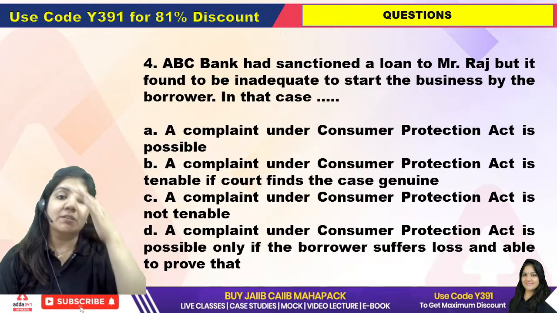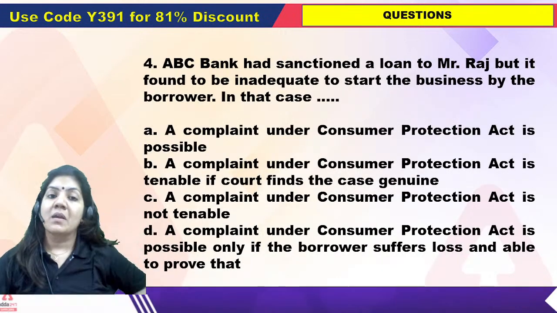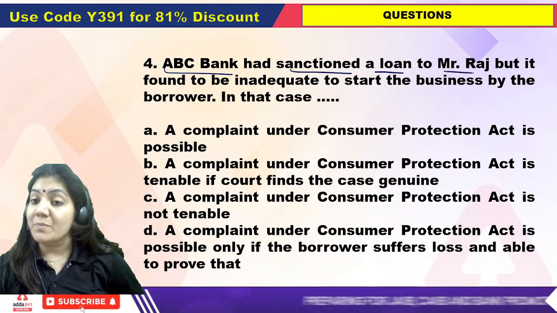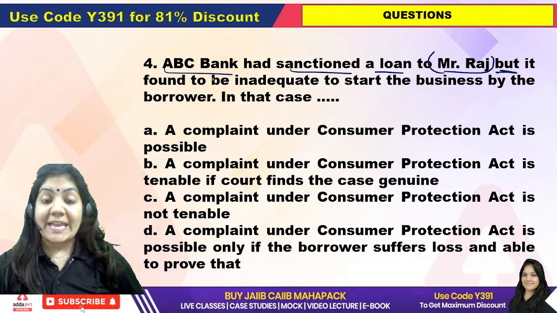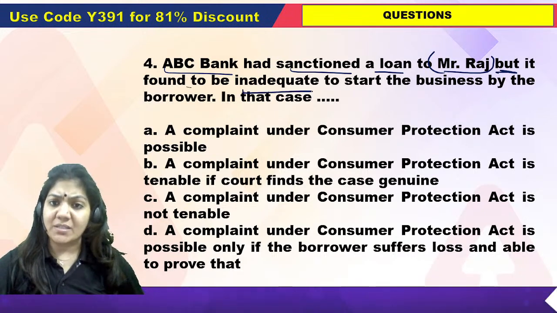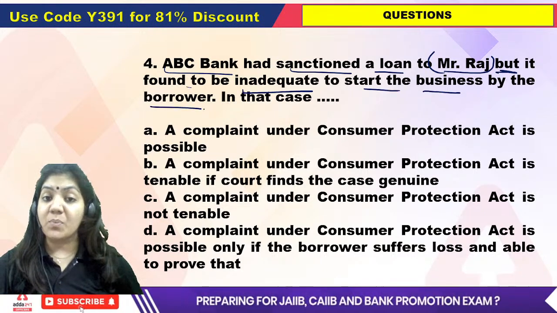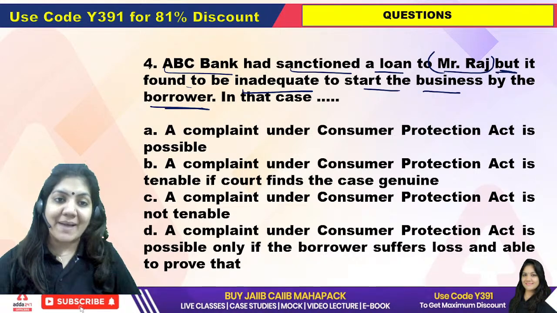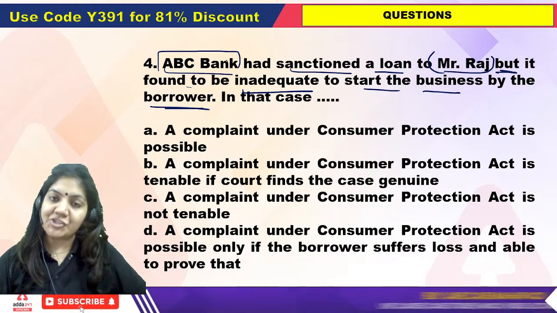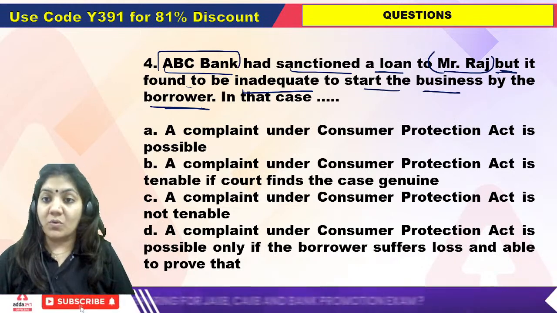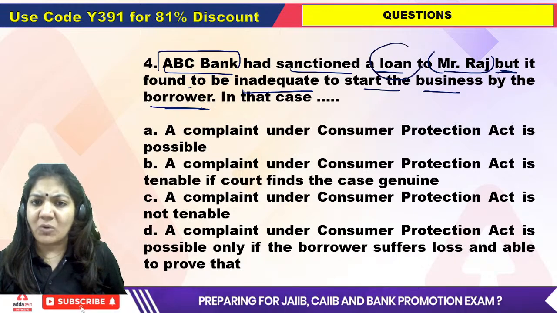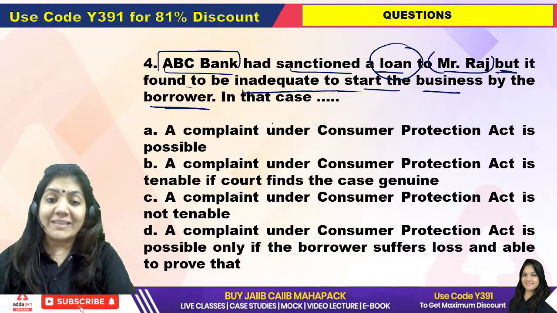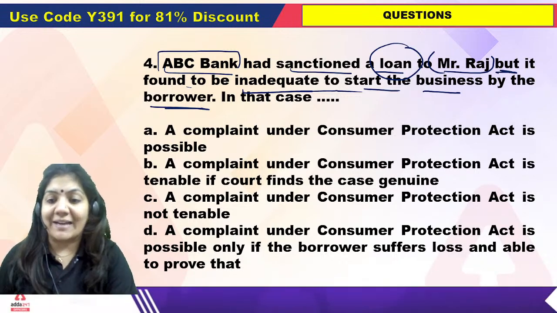Exactly. So now the fourth question. The ABC bank had sanctioned a loan to Mr. Raj, but it was found to be inadequate to start the business by the borrower. I demanded a loan from the ABC bank, ABC bank has sanctioned it and given me the loan, but the amount of the loan is inadequate to start the business by the borrower. So in that case class, what will be the exact answer?